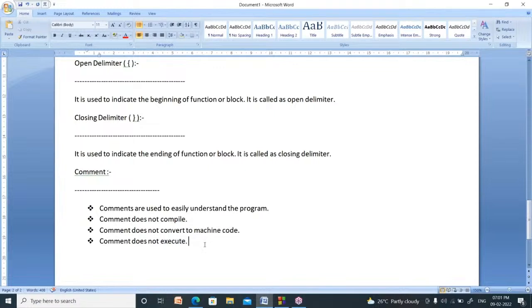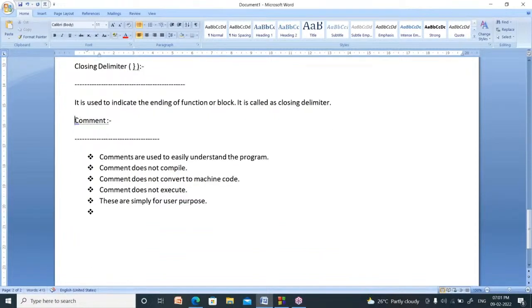Then what is the use of these? These are not for the compiler, these are just for the user. So these are simply for our purpose, simply for user purpose, right? Comments are written inside the program, not for the computer. These are for the user. Whenever you write comments, the program can be understood easily.